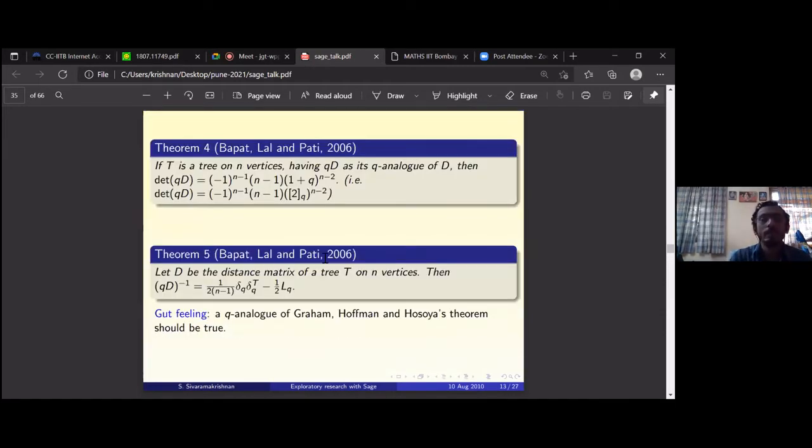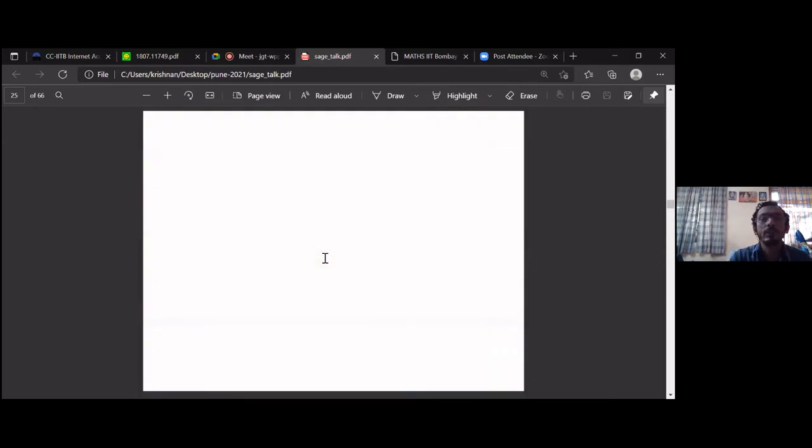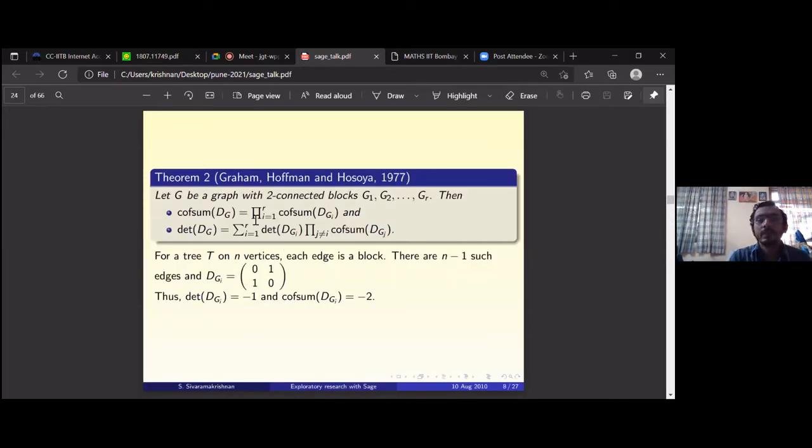If you look at the Graham, Hoffman, Hosoya theorem, there is this notion of cofactor sum and determinant. The determinant is straightforward. There is no q determinant. As of now there are some versions of q determinant due to Kapranov and others, but we are not interested in that. We just look at the determinant. So the determinant is the same, and I need to get some variant of the cofactor sum. That's all I have to do.